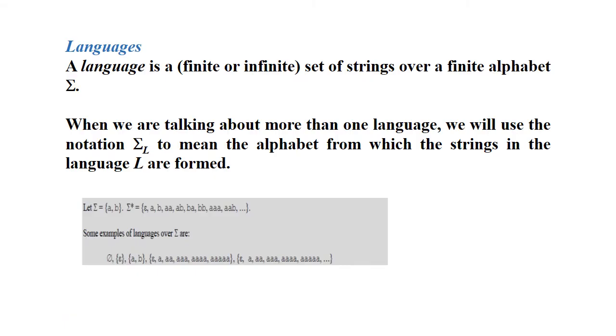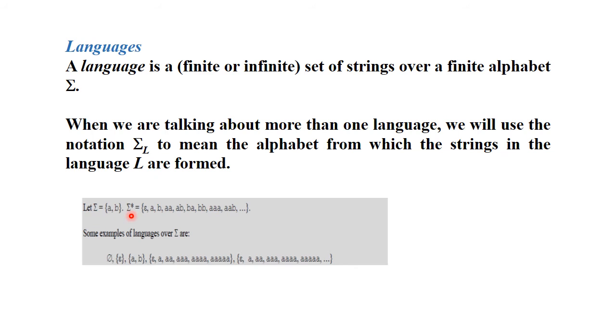What is a language? A language is a finite or infinite set of strings over a finite alphabet sigma. When we are talking about more than one language, we will use the notation sigma sub L to mean the alphabet from which the strings in the language L are formed. Let's consider an example: sigma, that is the alphabet, equal to {a, b}. What is sigma star?